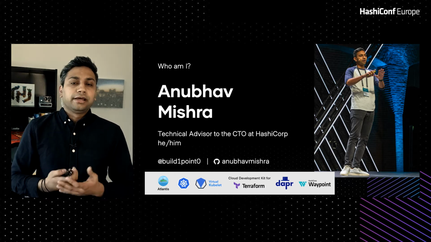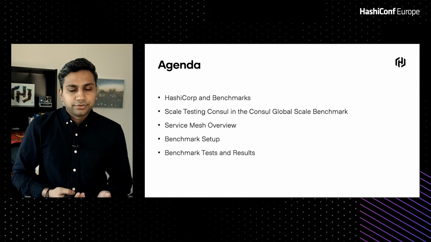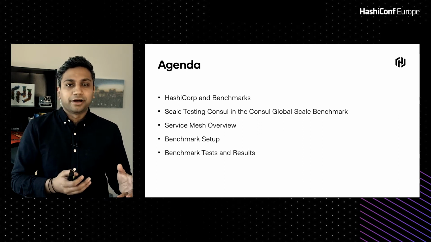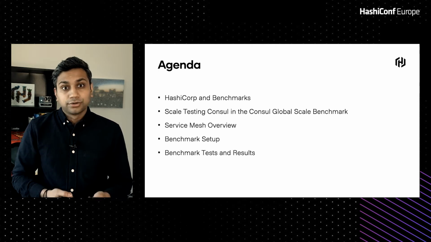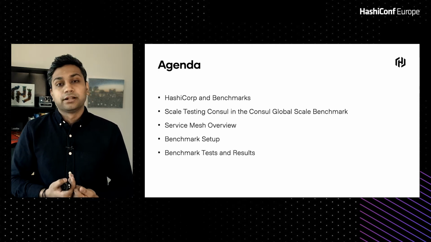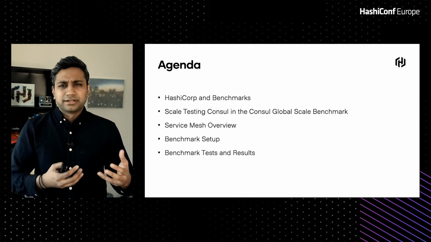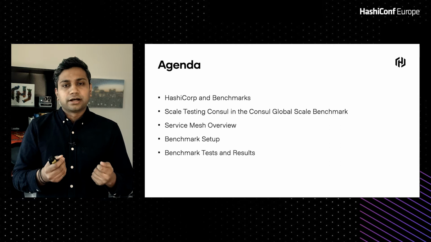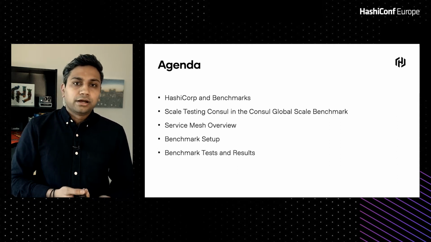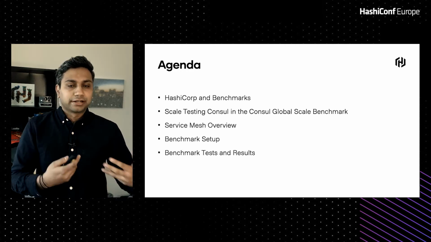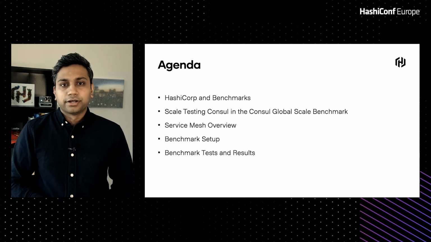All right, let's get into the agenda here. It's quite a straightforward agenda. First, we'll talk about some of the history of HashiCorp and benchmarks. And then we'll talk about scale testing Consul, in particular with the Consul global scale benchmark that we published in April. And then I'll give you a background on service mesh, in particular the components, especially the control plane that was the focus for this benchmark. And then we'll talk about the benchmark setup, the benchmark tests and the results, and talk about some of the learnings from it. It's quite straightforward.